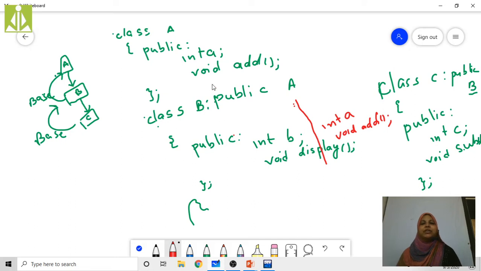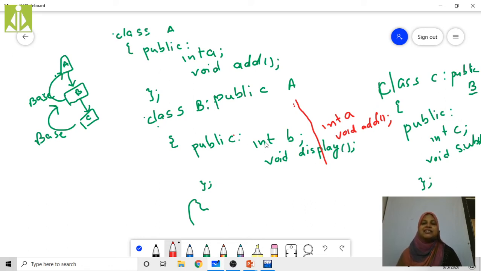Now, class B is going to inherit from class A. What are the data members and member functions which are present in class A are going to be present in class B. Right? So here, what are the data members present in class A? a. What are the member functions which are present in class A? add. So int a, void add. These two are present in class B.